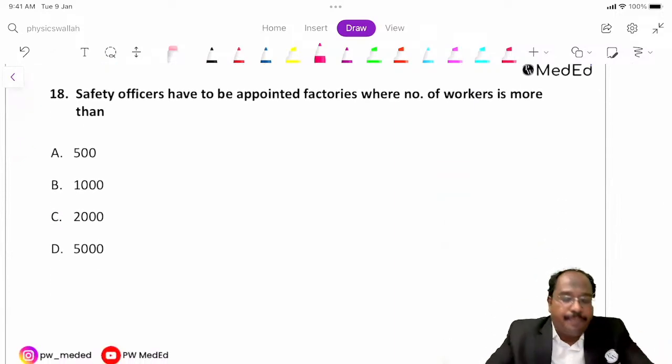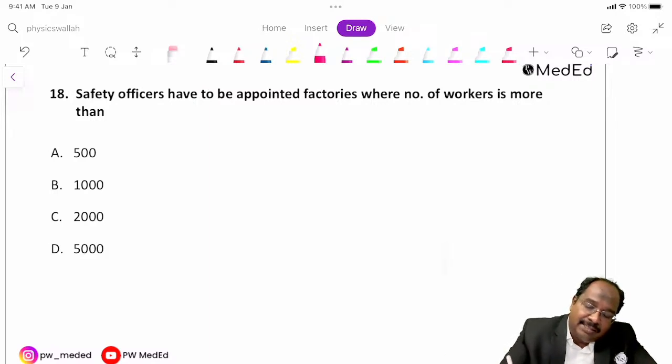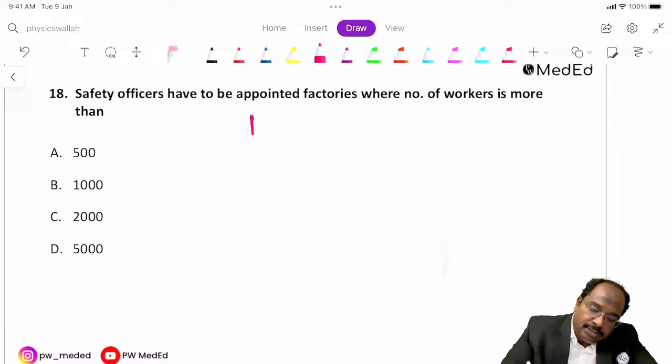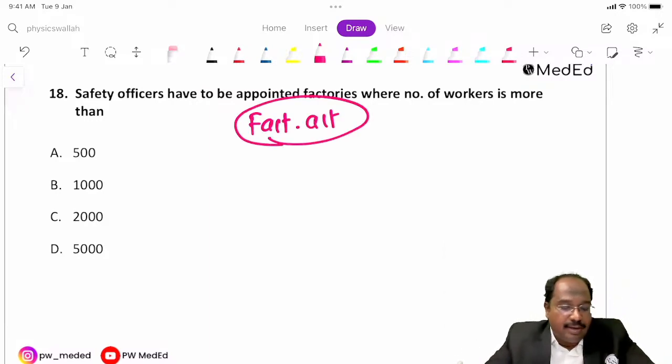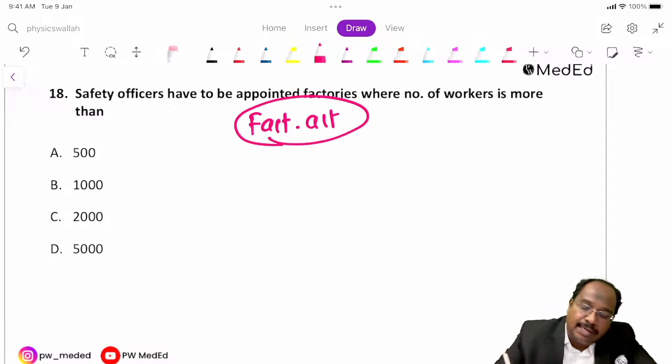Okay, we will go to occupational health, guys. Safety officers have to be appointed in factories where the number of workers is more. So we have the Factories Act. It's a small topic, but regularly you get questions. Factories Act 1948.